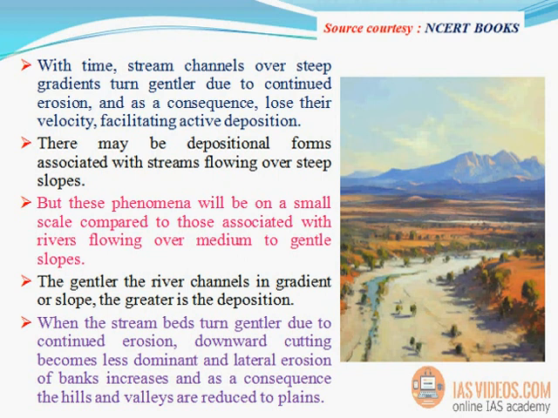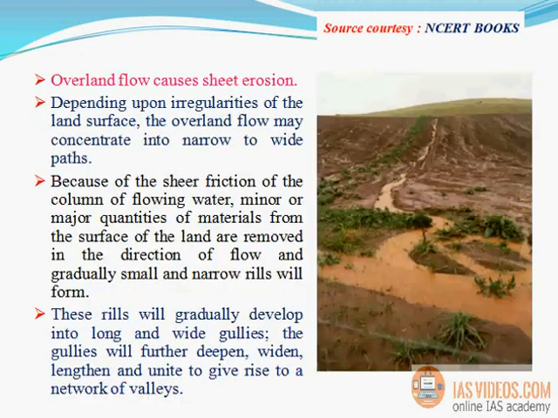Flowing over, but these phenomena will be on a small scale compared to those associated with rivers flowing over medium to gentle slopes. The gentler the river channels in gradient or slope, the greater is the deposition. When the stream beds turn gentler due to continued erosion, downward cutting becomes less dominant and lateral erosion of banks increases, and as a consequence the hills and valleys are reduced to plains.